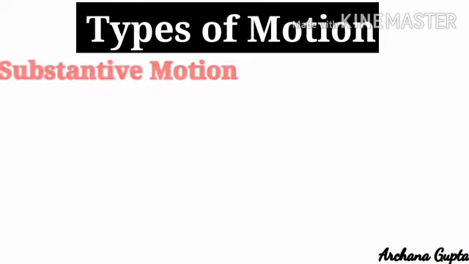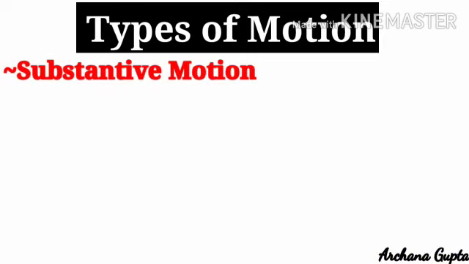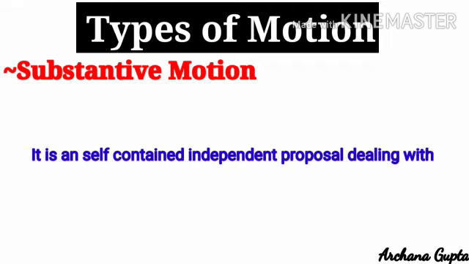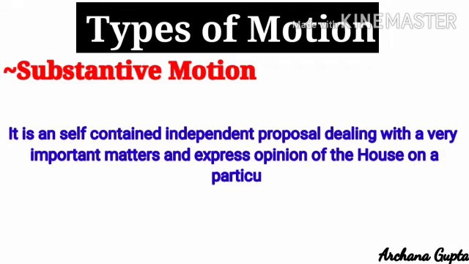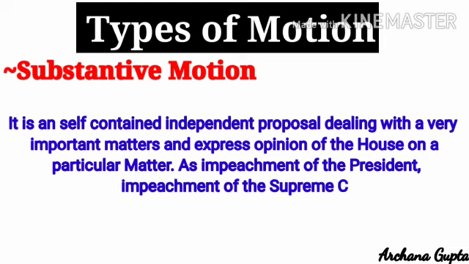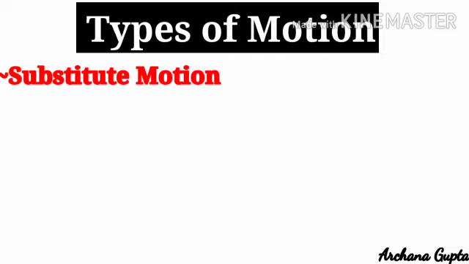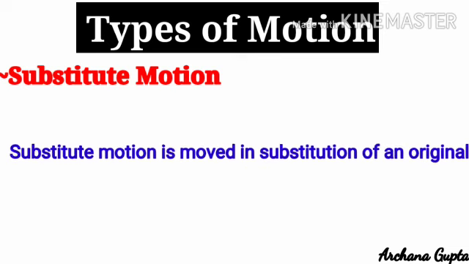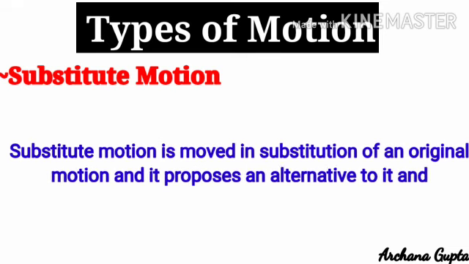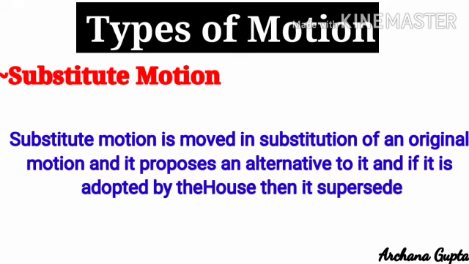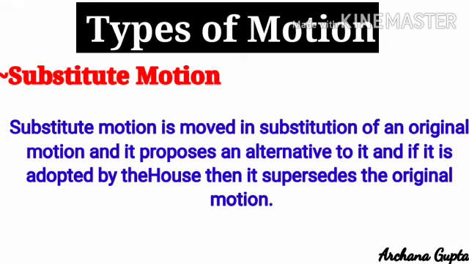Okay, now move to the next motion, which is the substantive motion. It is a self-contained independent proposal dealing with a very important matter and expressing the opinion of the House on a particular matter, such as impeachment of the president or impeachment of a Supreme Court judge. Okay, next is a substitute motion. This motion is moved in substitution of an original motion, and it proposes an alternative to it, and if it is adopted by the House, then it supersedes the original motion.